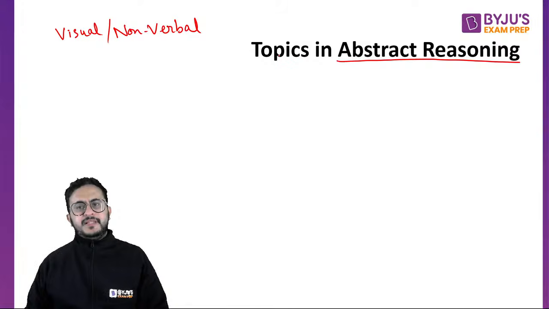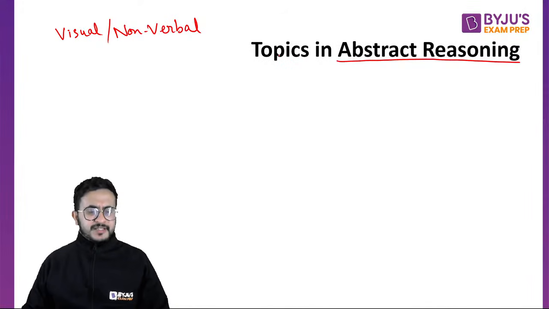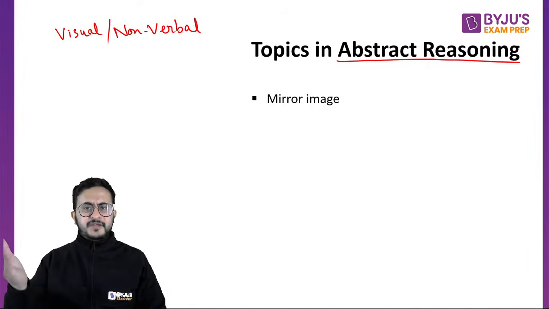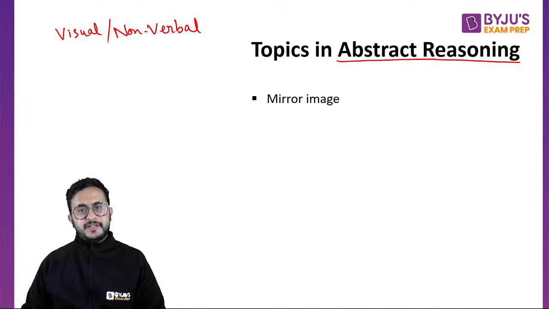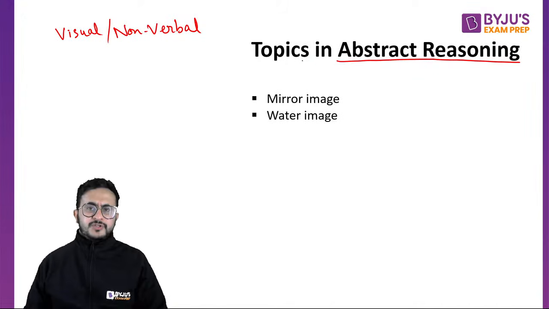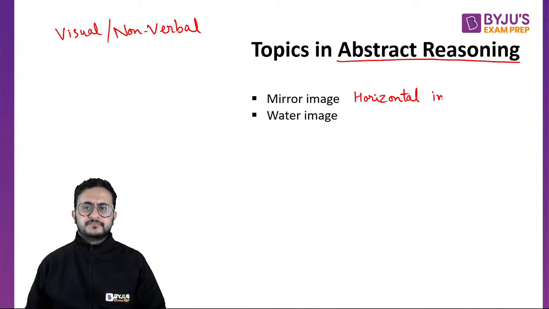Now there is a variety of problems in this. So let us see the major varieties of problems that you get. One is mirror image. They give you a figure and ask you what is the mirror image of this figure, right? Similarly, you have water image. Mirror image is basically horizontal inversion, and water image is vertical inversion of a figure.